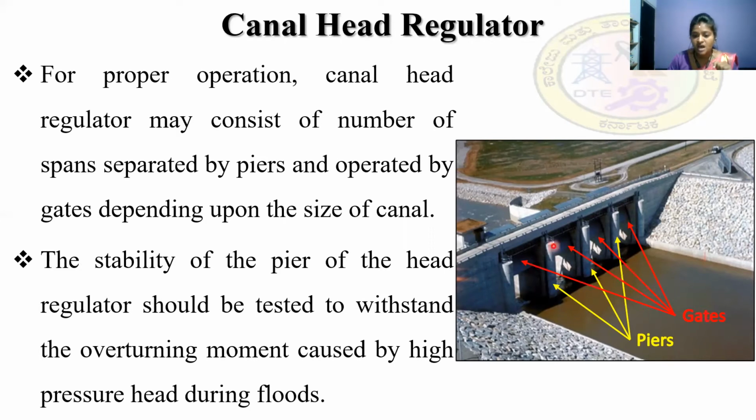So our piers are designed in such a way that they have the stability to withstand the overturning moment. This overturning moment caused by the high pressure head during the floods has to be withstood by the pier.